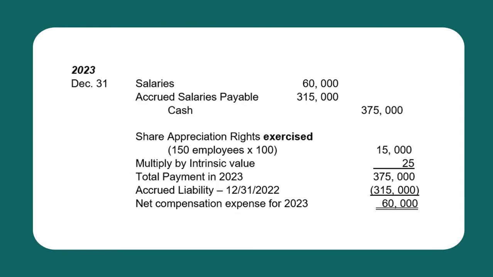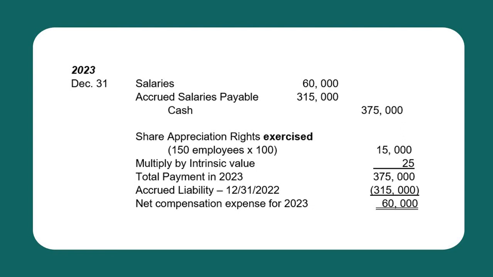For the last year, December 31, 2023, the last and final settlement, we have share appreciation rights exercised by 150 employees. So, only 150 employees are left. Times 100, so we have 15,000, multiplied by the intrinsic value, 25. So, the total payment made in 2023 is 375,000, less the accrued liability on December 31, 2022, which is 315,000. The net compensation expense for 2023 is 60,000.